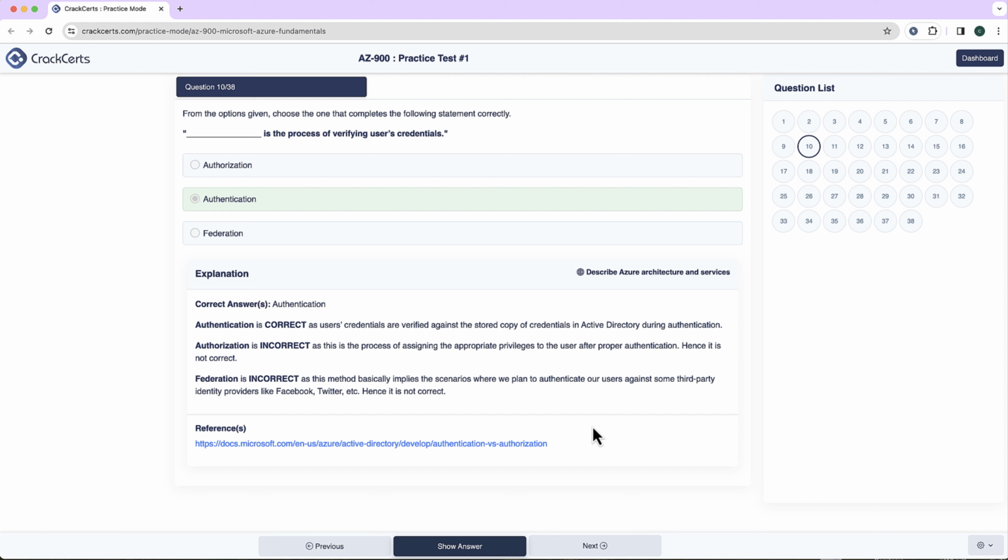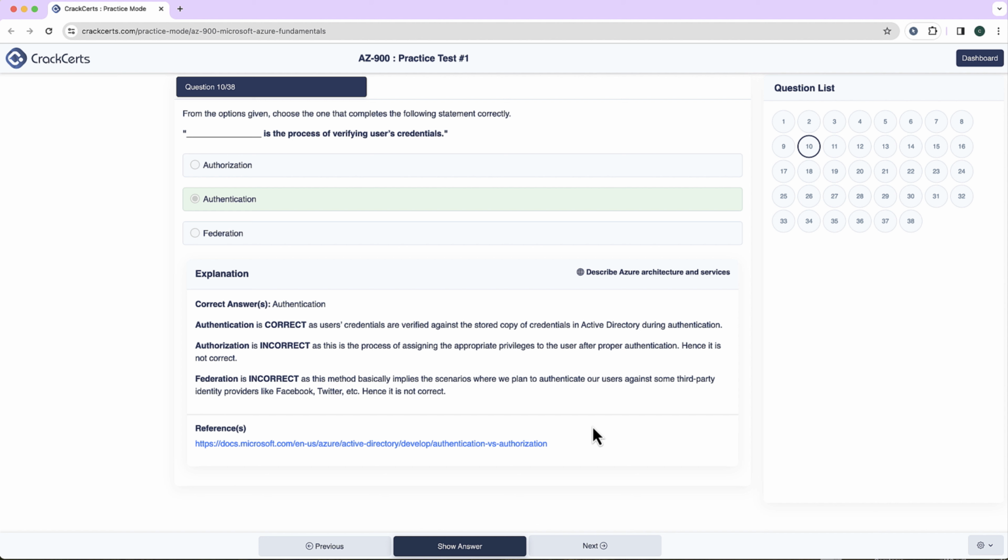It manages users' credentials and supports various authentication methods, including password-based, multiple-factor authentication, and federated authentication. For instance, when you sign in to the Azure portal, Microsoft Entra authenticates your credentials before granting you access. So authentication is the process of verifying the user's credentials. Now let's look at why all other options are incorrect.